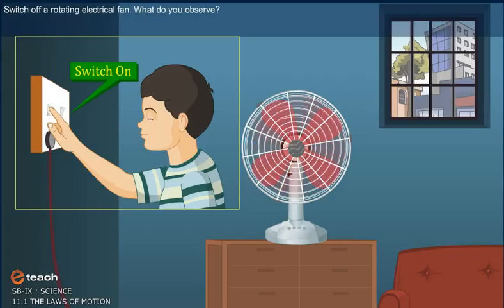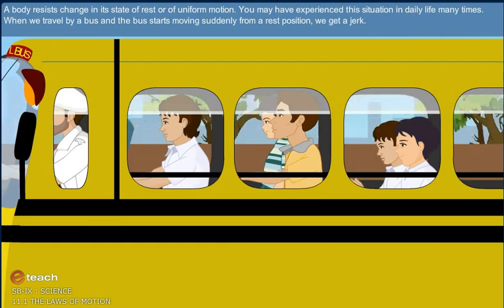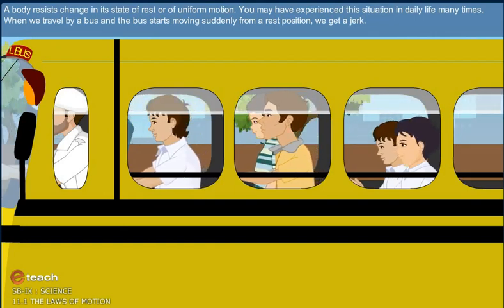Switch off a rotating electrical fan. What do you observe? When a rotating fan is switched off, it continues to rotate for some time due to internal friction and friction with air. The fan stops rotating after some time. A body resists change in its state of rest or of uniform motion.